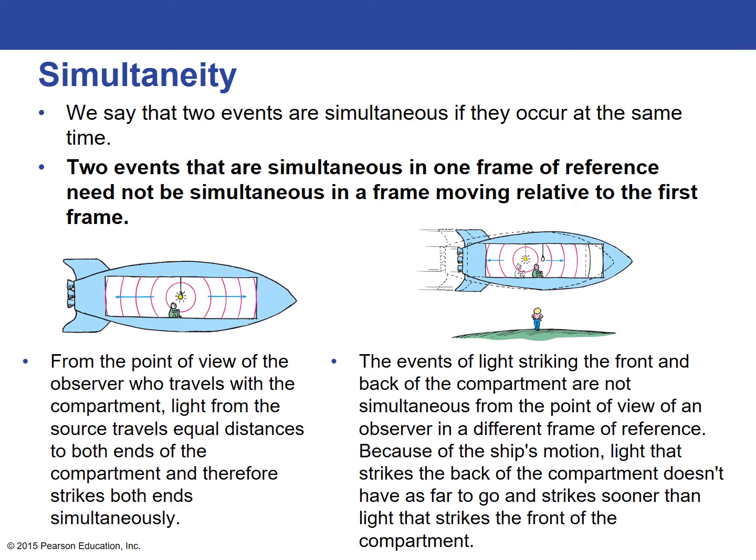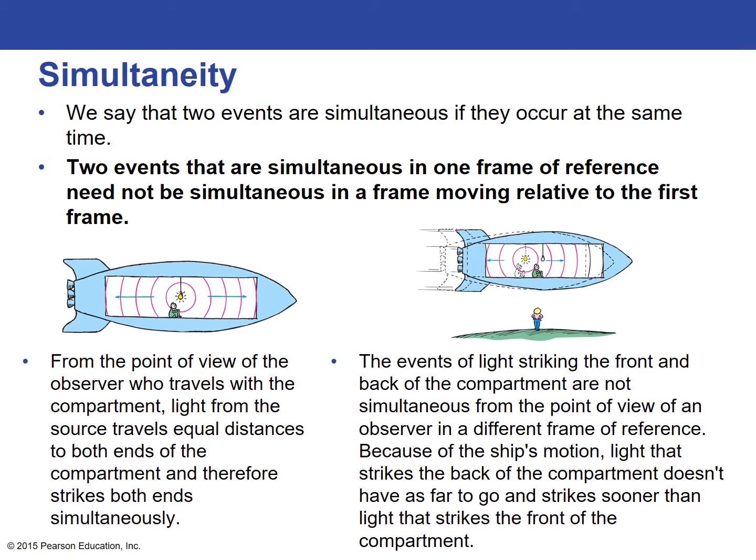One interesting consequence of the second postulate of the special theory of relativity is the idea of simultaneity. We say that two events are simultaneous if they occur at the same time, and two events that are simultaneous in one frame of reference may not be simultaneous in a frame moving relative to the first frame.